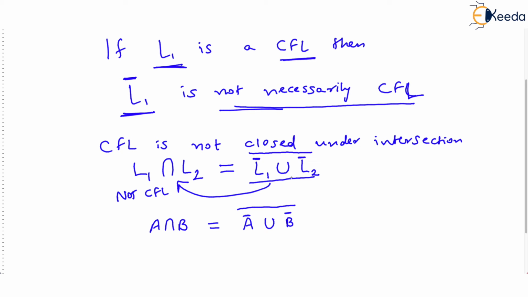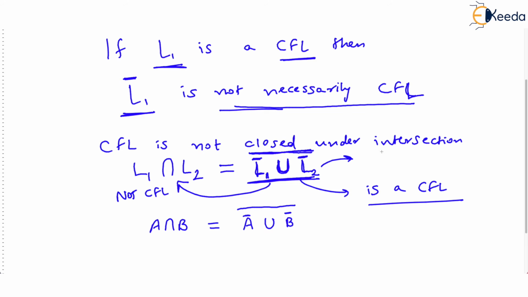Now what about the right hand side? Suppose we claim that this right hand side is a CFL. Just imagine that it is a CFL. Then what we are claiming is L1 complement is a CFL, and L2 complement is a CFL. And anyway, union of two CFLs is a CFL, and the complement of that, the entire thing itself, is a CFL, isn't it? Its complement is also a CFL.